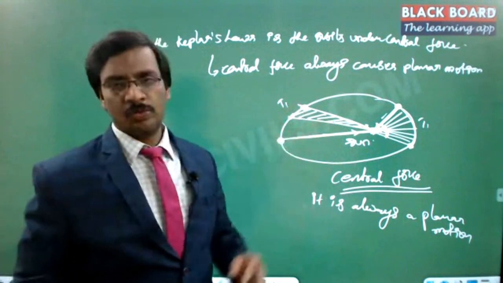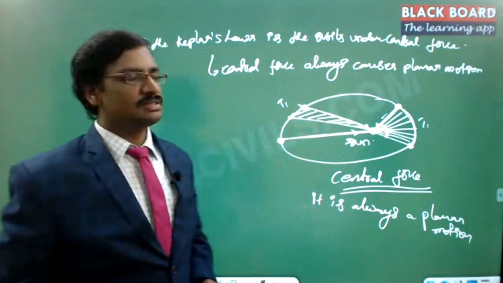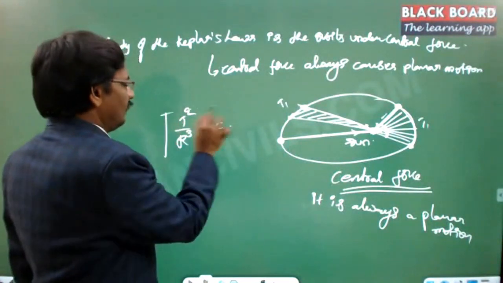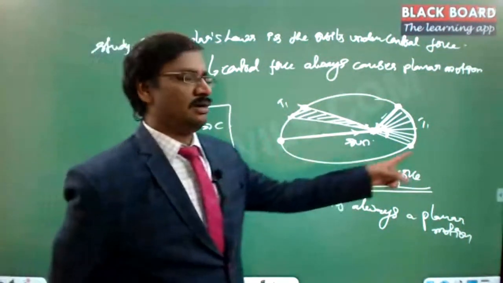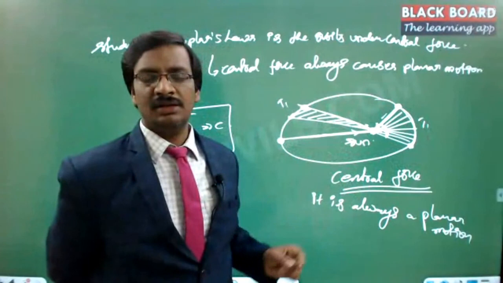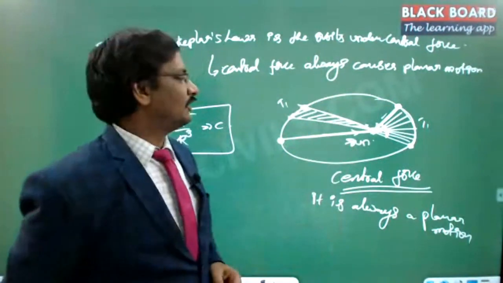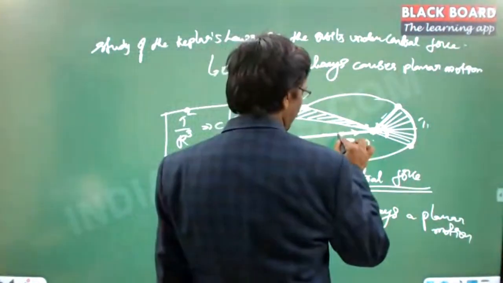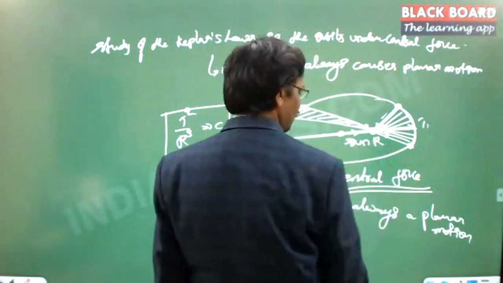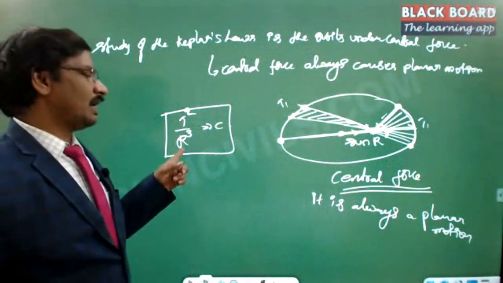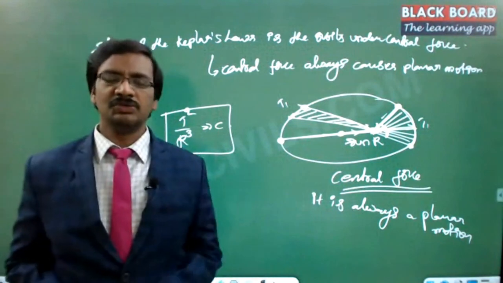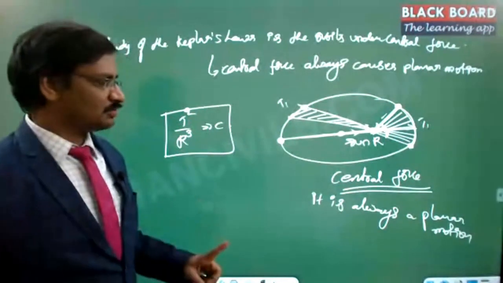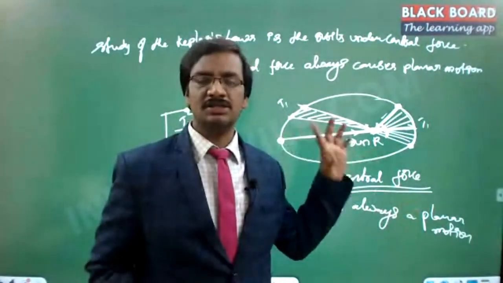And the third one, this also we will prove mathematically. What it states is T squared by r cubed equals a constant, where T is the period of revolution of any planet rotating about the sun, and r is the length of the semi-major axis, from here to here. So T squared by r cubed is always constant for all the planets rotating around the sun. This is the third law. All these characteristics come from the principle of the central force. So if this is a central force, all these rules are valid.